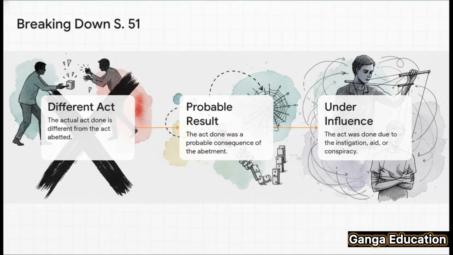Now, this section has three important ingredients you have to remember. First, different act is done, which means the crime that was committed is different from the one that was encouraged. Second, and this is the key, probable consequence. That different act had to be a likely or probable outcome of the original abetment. And third, under the influence, the act was committed because of that original instigation, aid, or conspiracy.